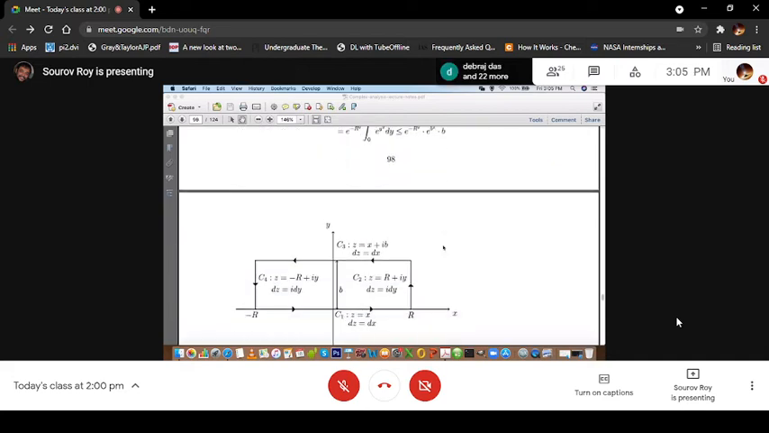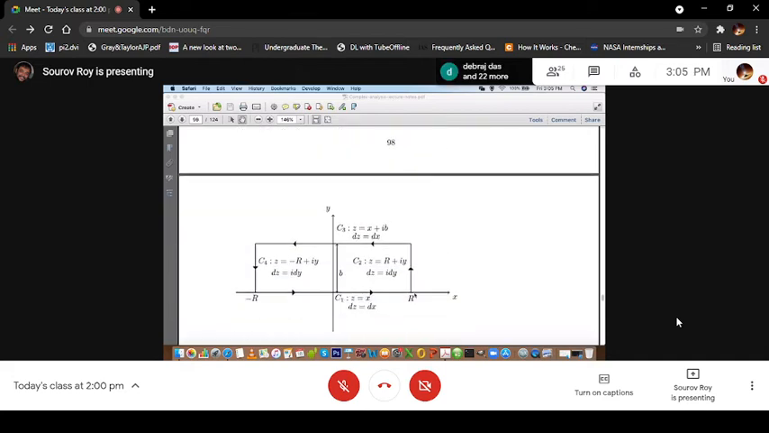What is J2? Remember, this is along C2. For C2 you can see that this is R, so the x value is R. Along this line x is fixed, so z is R plus iy. Y is changing along this line, and dz is of course i dy.